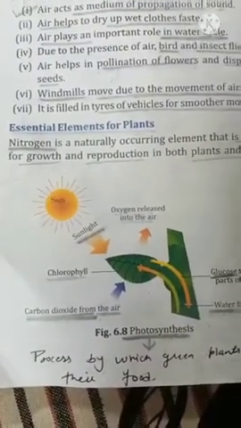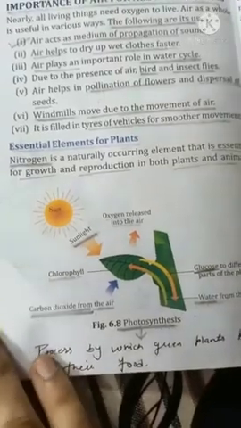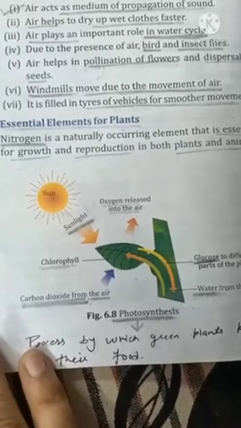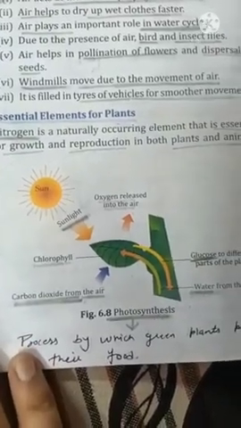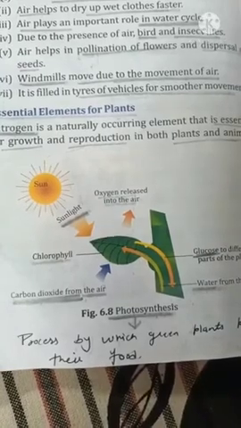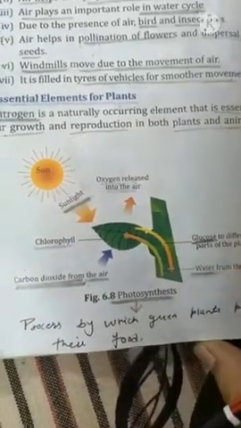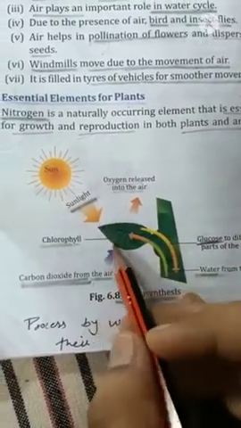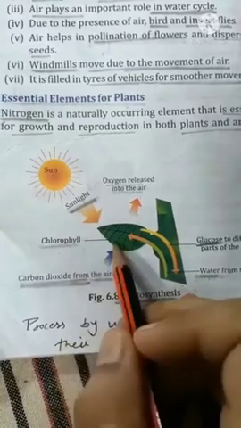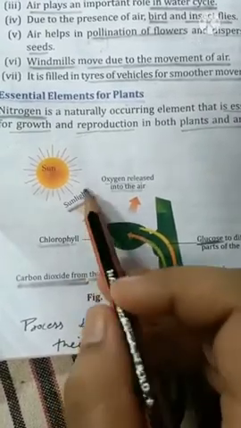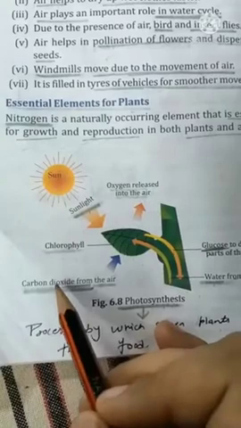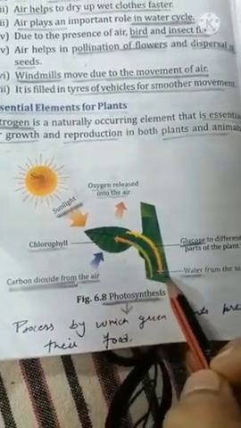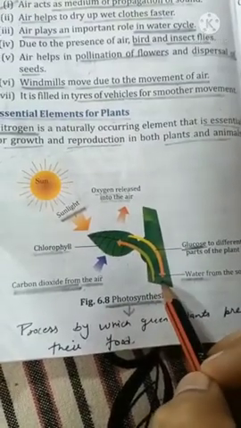Essential elements for plants. We studied one gas, carbon dioxide, that is essential for plants. Why? Because plants prepare food from carbon dioxide in the presence of sunlight, which is called photosynthesis. So you can see over here, this leaf having chlorophyll pigment will trap sunlight and will take carbon dioxide from air and water given by us or water from soil.